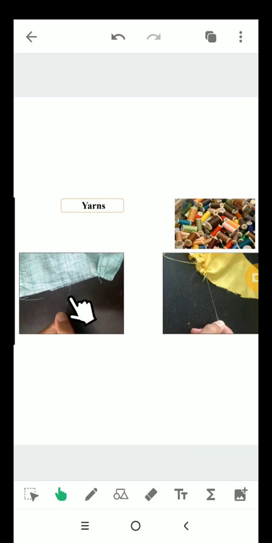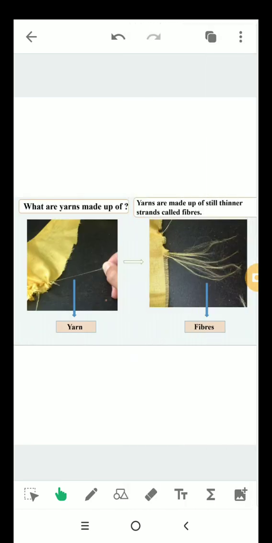You must have seen these yarns at some tailor shop or even at your home. To better understand yarns, try taking out a loose thread from any edge of a fabric piece. These loose threads are called yarns. What are they called? Yarns. So, thus we can say that fabric is made up of yarns.